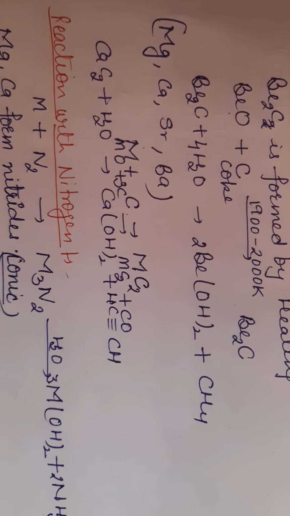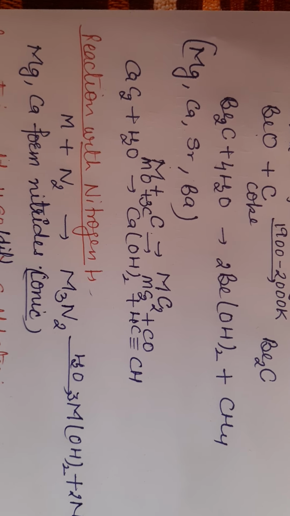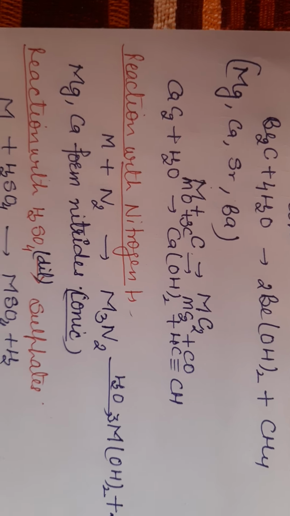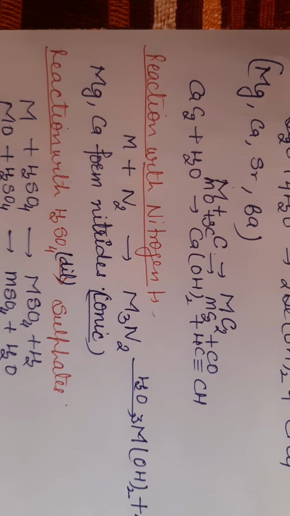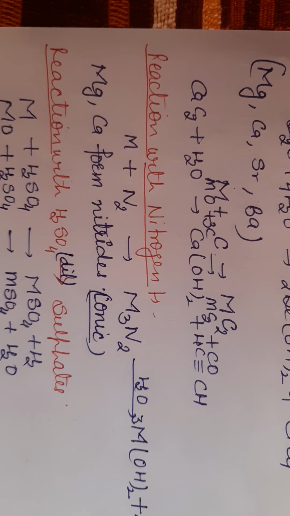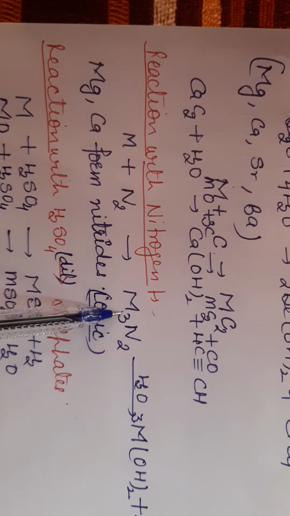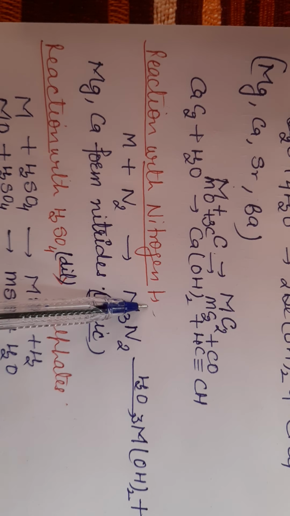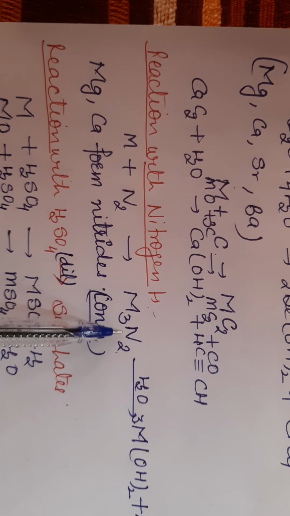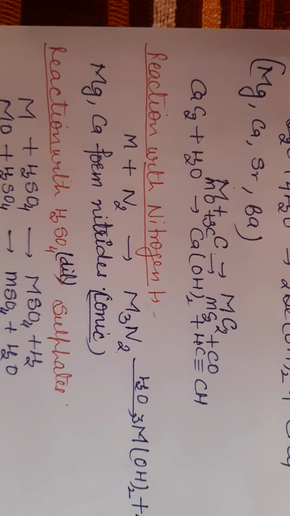So magnesium and calcium react with nitrogen to form their nitrides, and these nitrides on hydrolysis give metal hydroxide and ammonia gas. Always remember nitrogen valency is 3, so 3 comes here, and metal valency in case of alkaline earth metal is 2, so 2 comes here. So this is the formula of metal nitride.